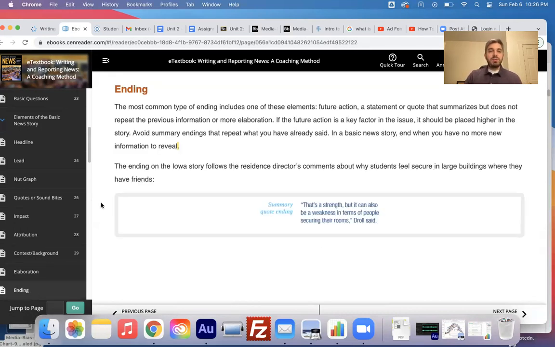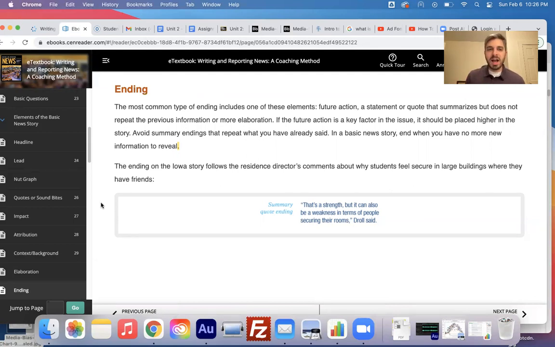The ending: the most common type of ending includes one of these elements. It's a future action, a statement or a quote that summarizes but does not repeat the previous information, or more elaboration. The future action would be something like, if I was covering the Common Council and they were going to vote on a rent control measure, I would conclude it by saying the council will vote on the measure on Tuesday, something like that. That's a future action.